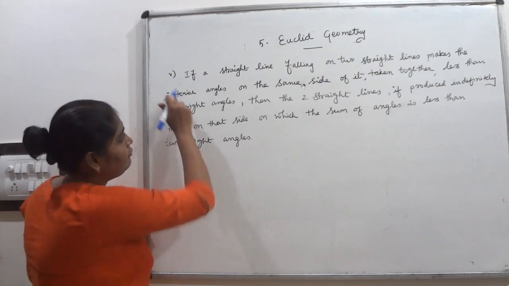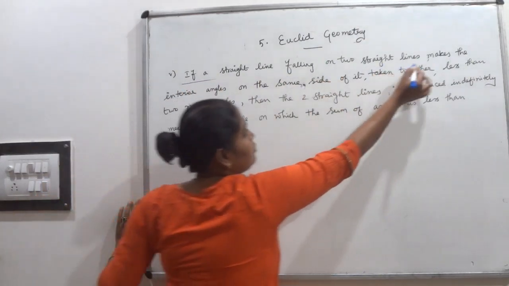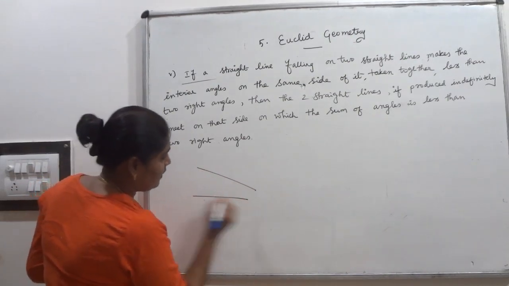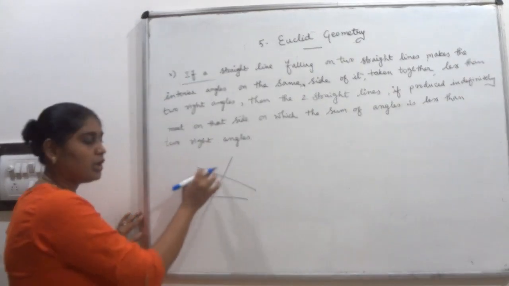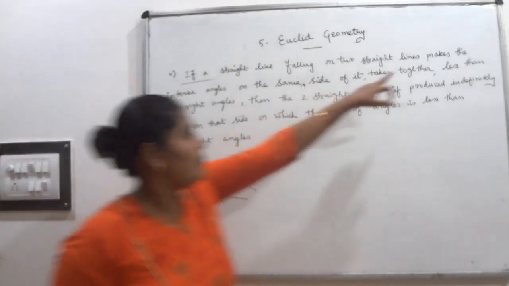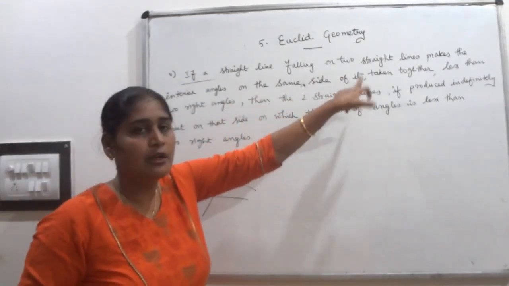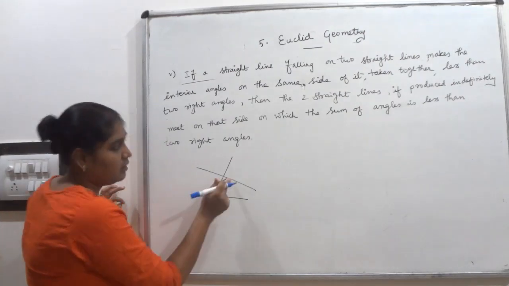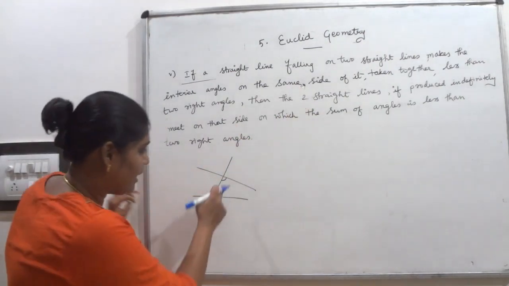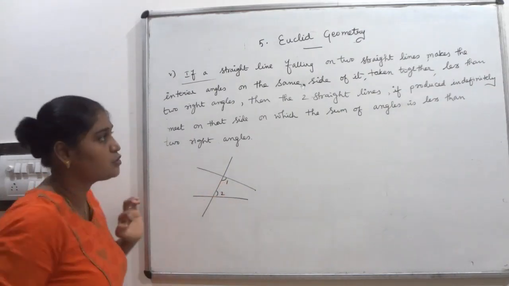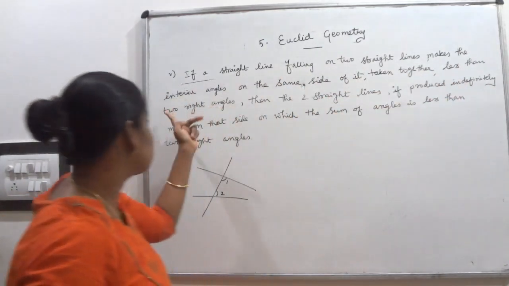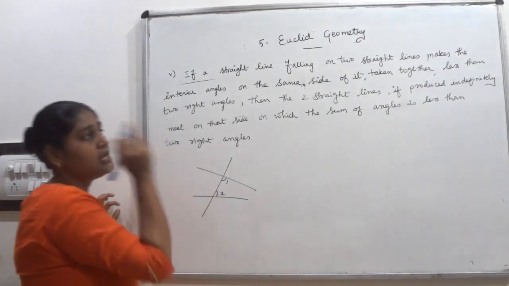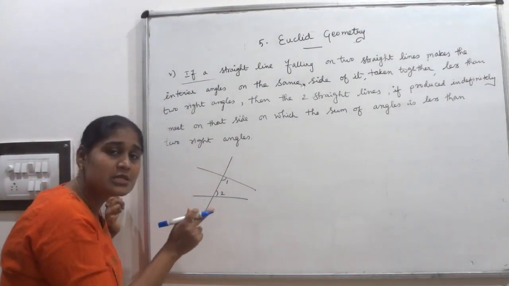See here, one straight line is falling on 2 straight lines, and makes interior angles on the same side of it. I marked angle 1 and angle 2 on the same side, taken together less than 2 right angles. When you add these 2 interior angles, if it is less than 2 right angles, that means less than 180